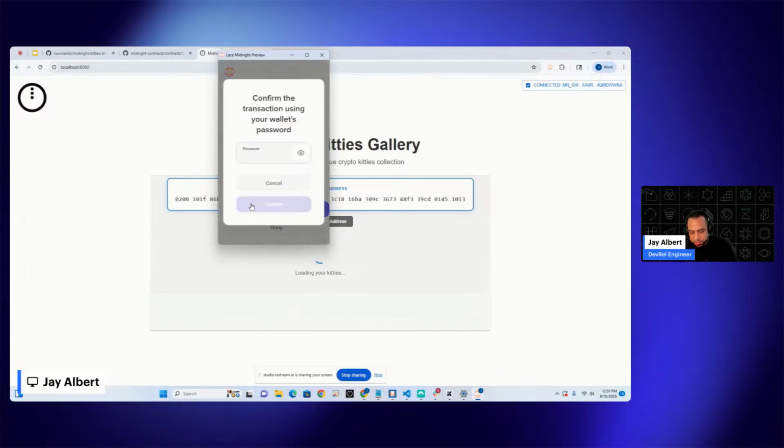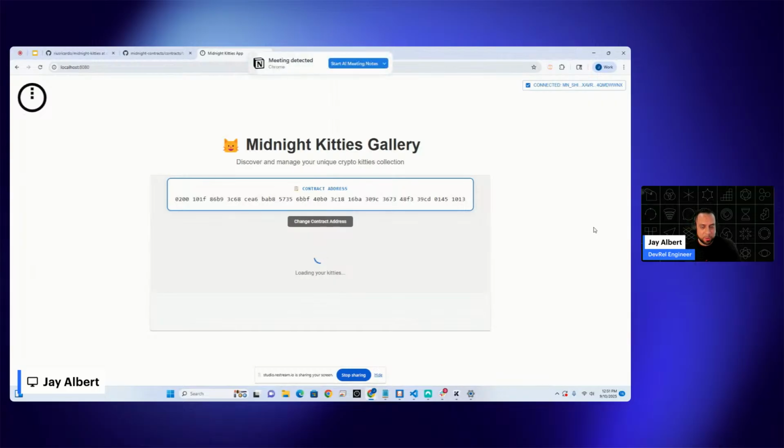You sign the transaction, sign in. And within a couple seconds, it should generate a new kitty. But the more important thing here is to test it to understand the functionality. So when you're minting, go into the actual repo, see where the mint function is, understand what's happening here. And the other functions I want to highlight that were built in are some of the transfers, selling the NFT, things of that nature.